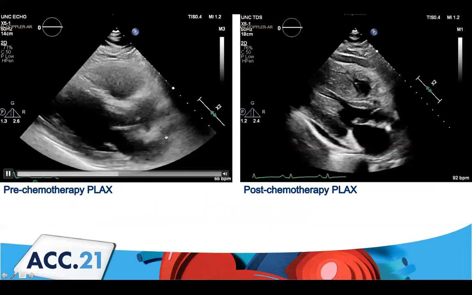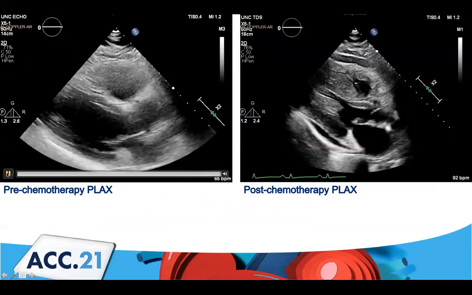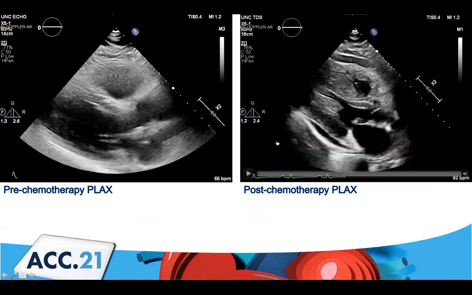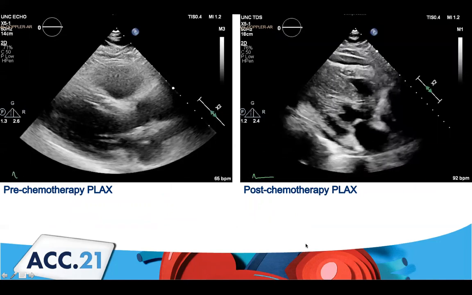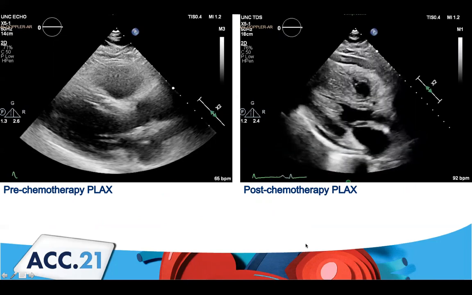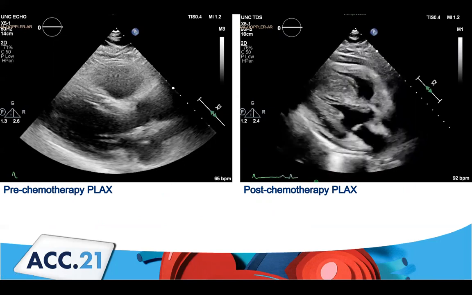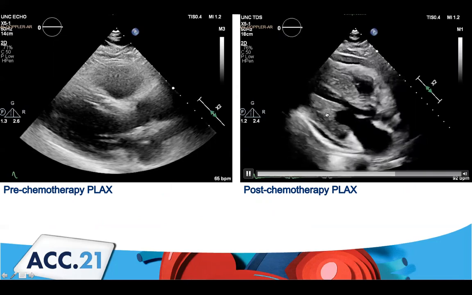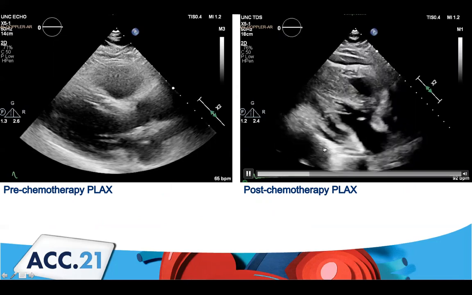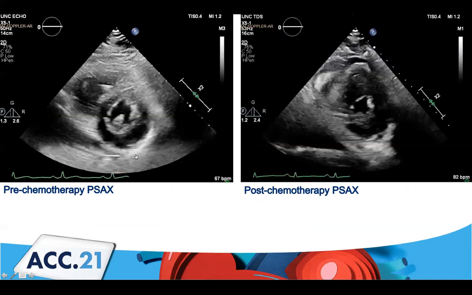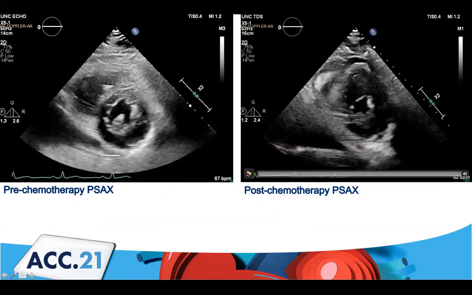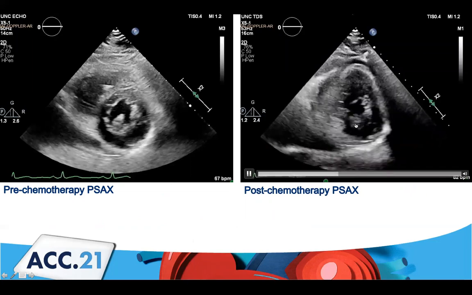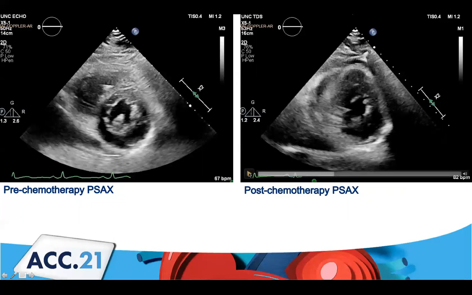This was his pre-chemotherapy parasternal long axis, which shows a normally functioning ventricle. And then when he came into the ED, we did this echo, which showed marked infiltration of the myocardium, including the RV free wall, the septum, and the LV. He's got a pericardial effusion. And then here are some short axis images. This is pre-chemotherapy, largely unremarkable, and post-chemotherapy, just diffuse infiltration of the LV and RV.